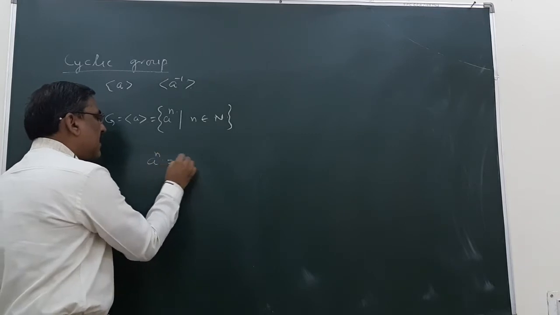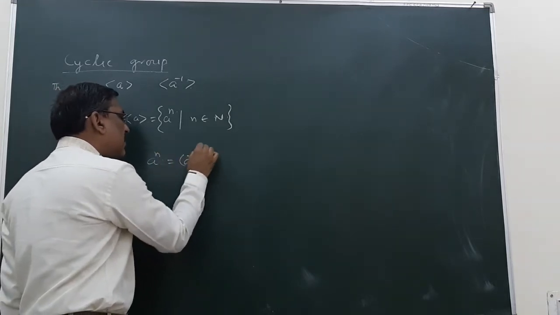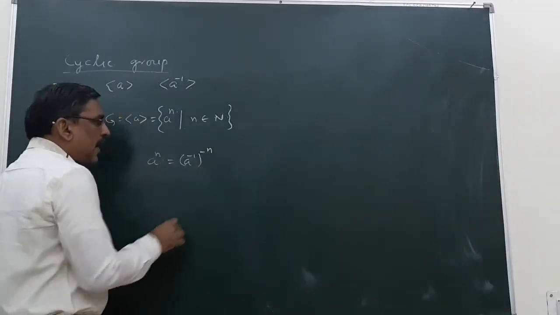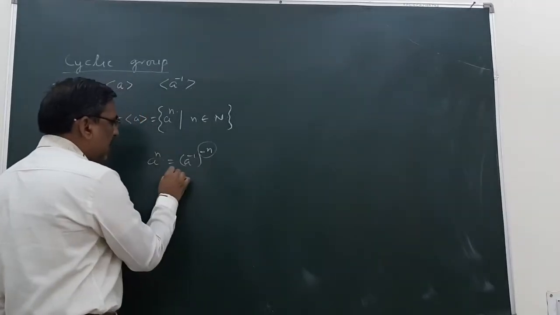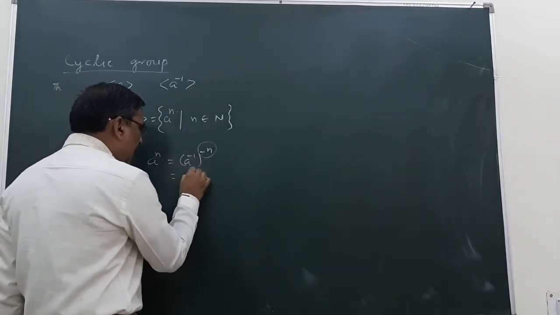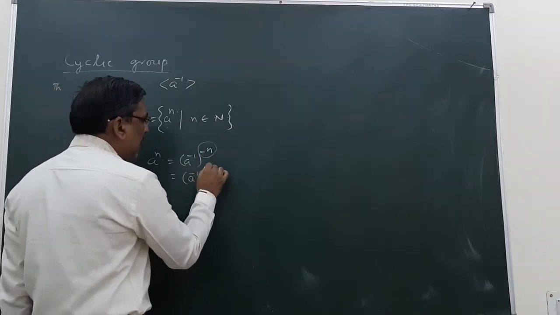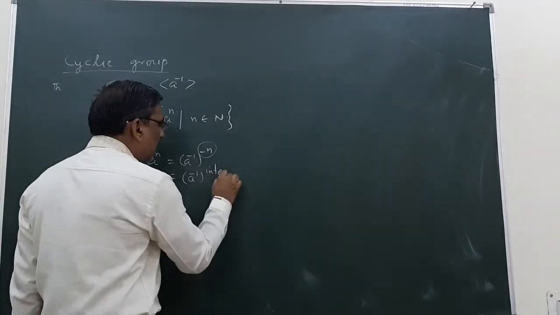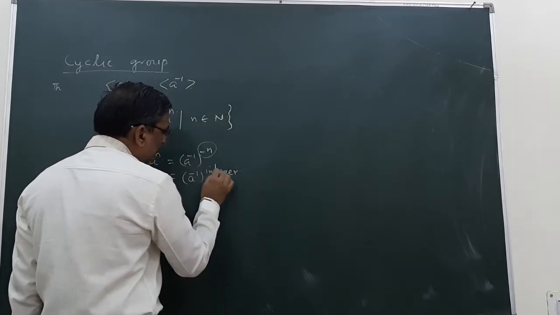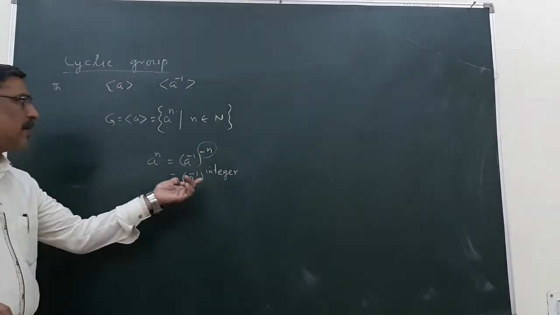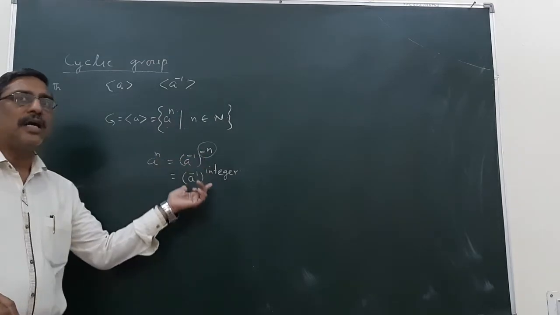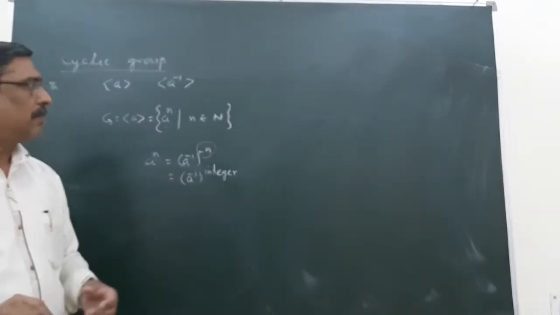A^n can be written as (A raised to the power minus 1) raised to the power minus n. Again, this is an integer, and every element of G can also be expressed as an integral power of A inverse. So A inverse is also a generator of this group.